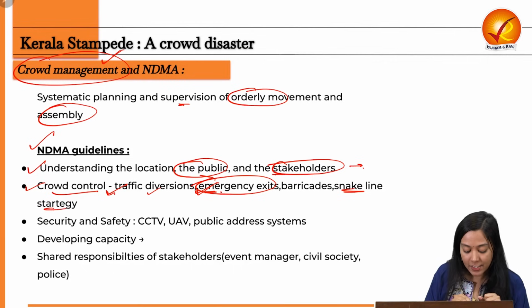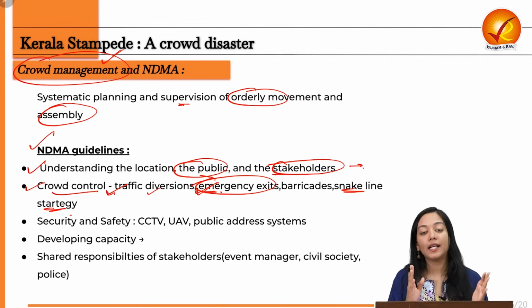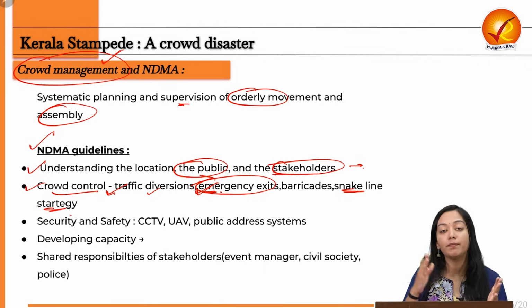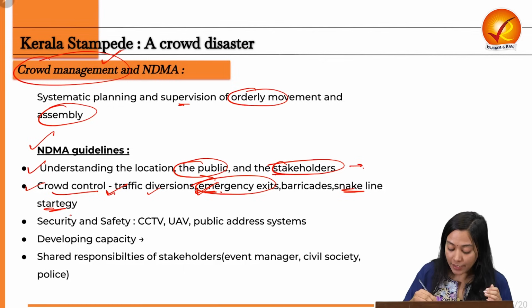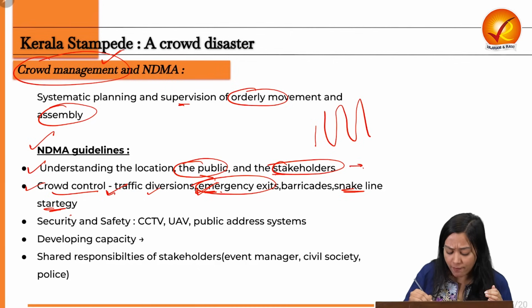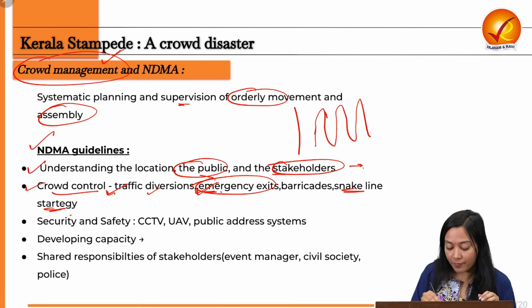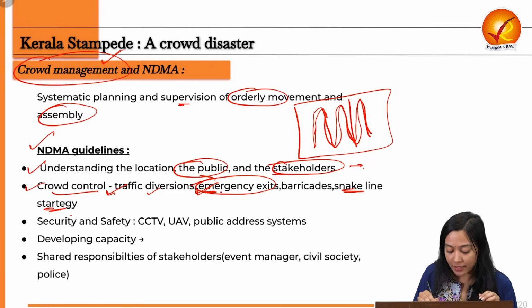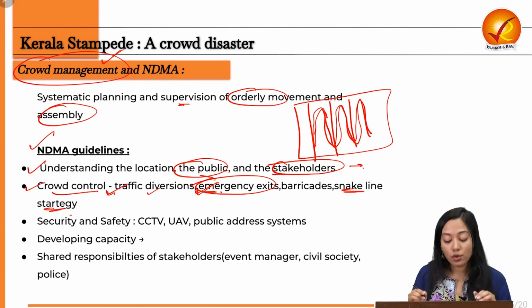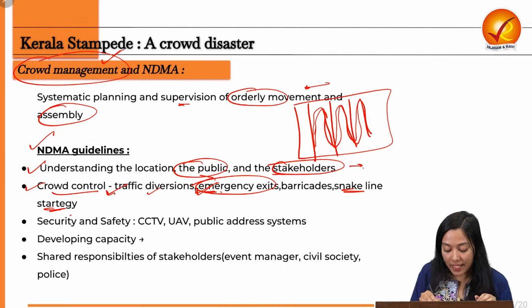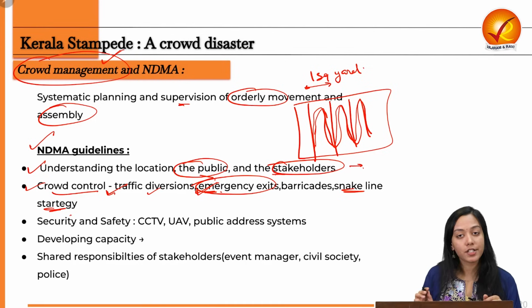Next is the snake line strategy. Whenever a straight line of an overwhelming number of people is created, it needs to be coiled in the form of a snake line. If you have visited any Jyotirling, any shrine of your religion, then you must have seen that the way we are organized is in the form of a snake line divided by certain railings. Why is it done so? So that we essentially have that much space, at least 1 square yard of space, so as to control our movement. So this is one strategy we can take.